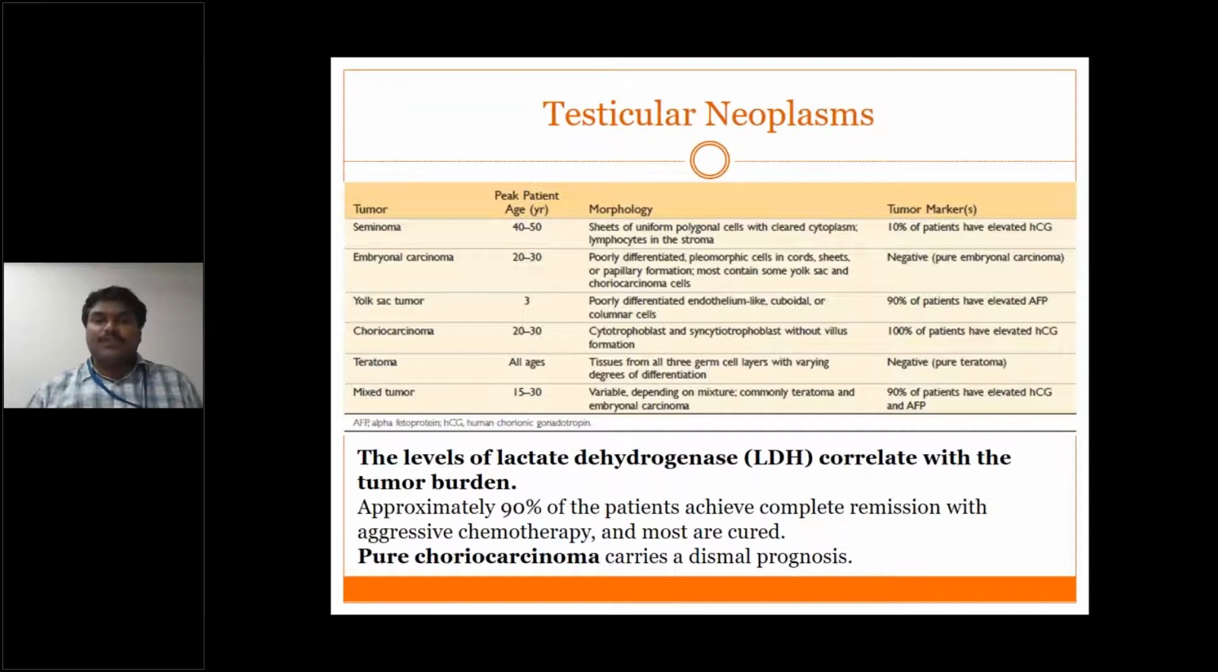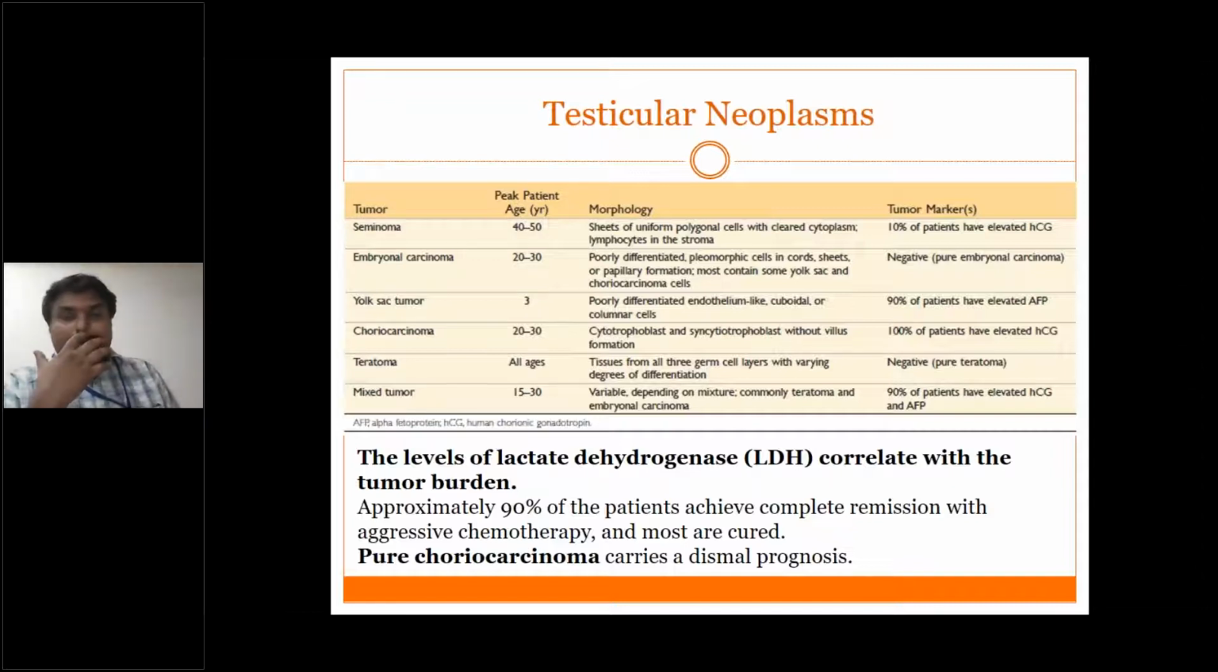Mixed tumors occur in the age group of the second decade, 15 to 30, and morphology will be variable depending upon the type of tumor it contains. The most common is the mixture of teratoma and embryonal carcinoma, and 90% of the patients have elevated HCG and alpha-fetoprotein levels. So HCG is seen in 10% of seminoma and of course 100% in patients with choriocarcinoma. And AFP is elevated in 90% of the patients with yolk sac tumor.